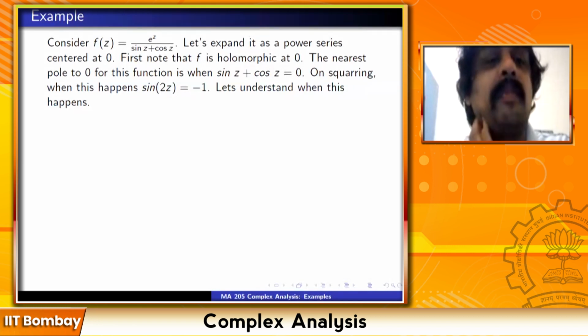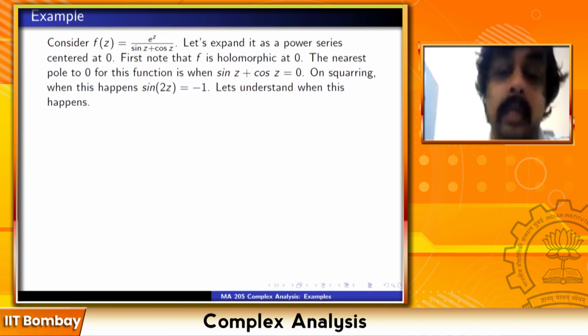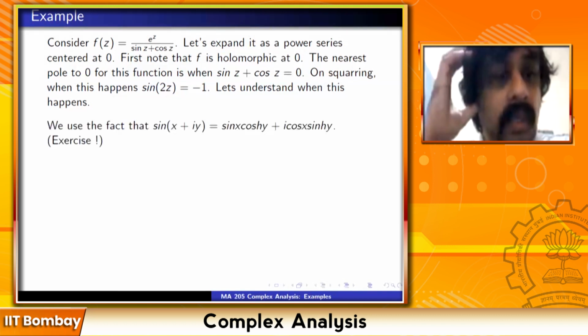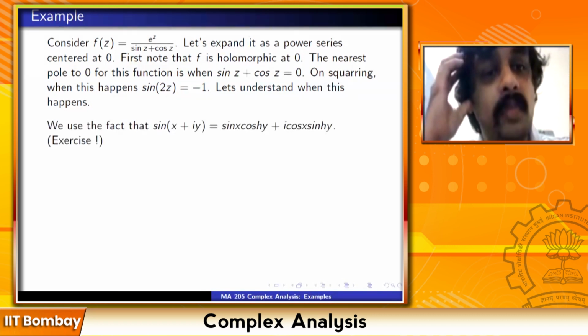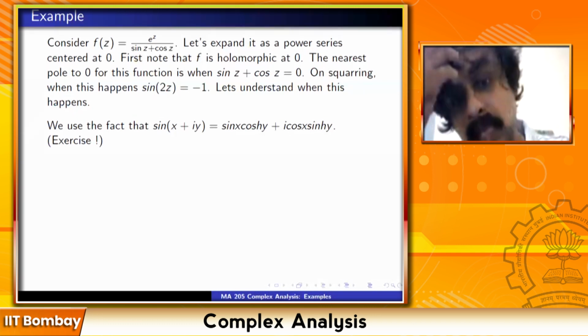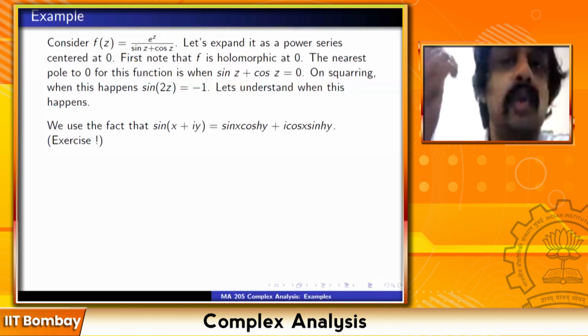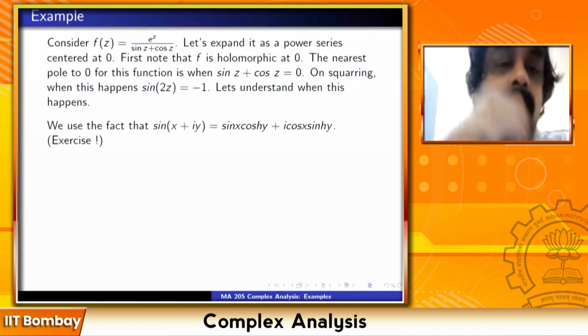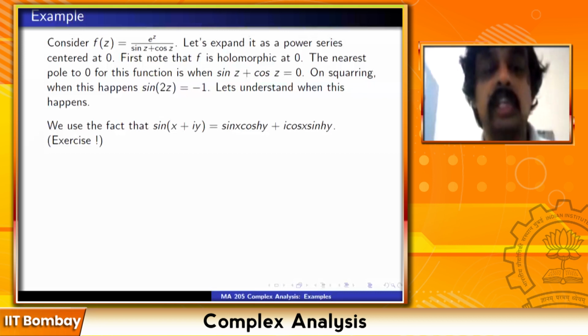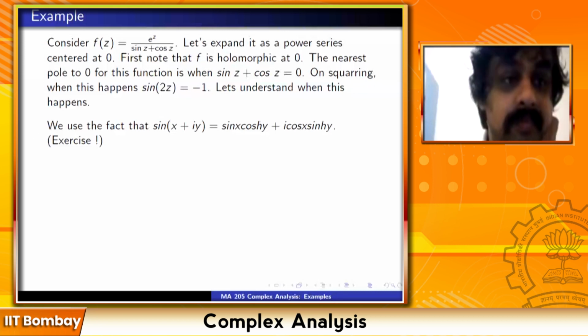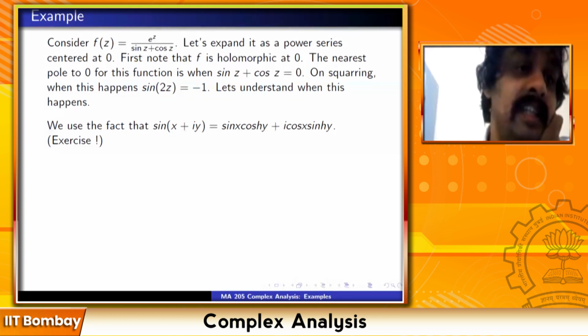So let's understand when sin 2z is equal to minus 1. We will use the fact that sine of x plus iy is sin x cos hyperbolic y plus i cos x sin hyperbolic y. I'll leave this fact as an exercise and include it in the next tutorial. But we will use this expansion of sine of x plus iy in settling this example.